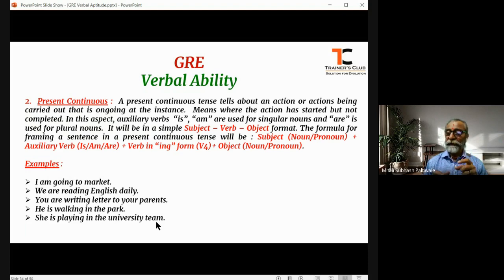Right? That means when a person is talking in the present continuous tense, during that state of time, the action has already started and it is still going on and not completed yet.